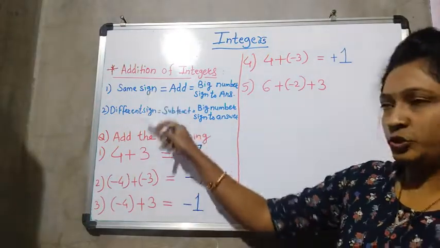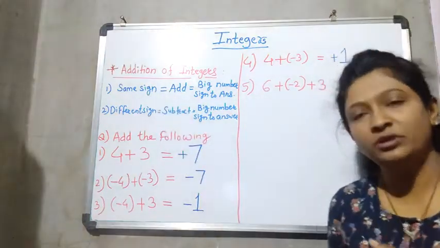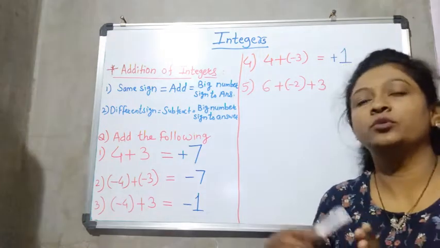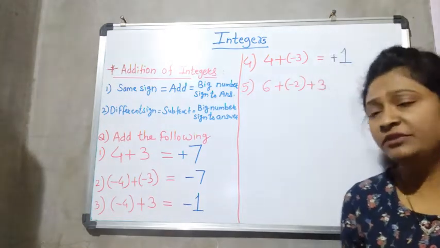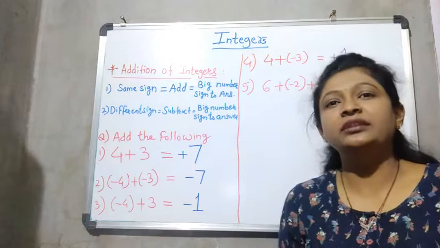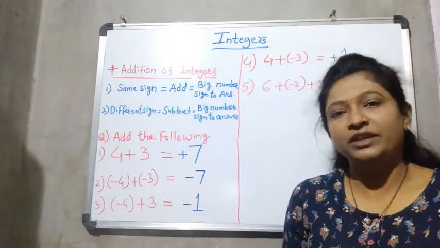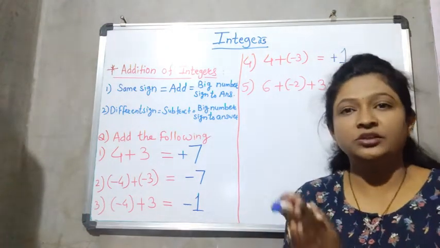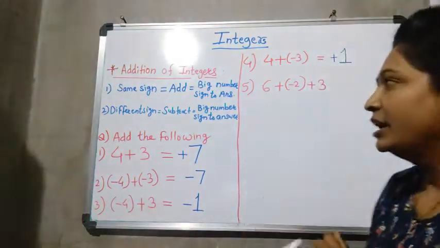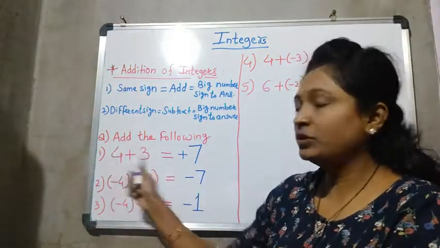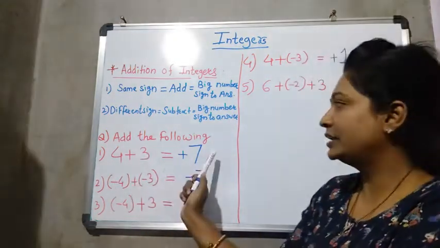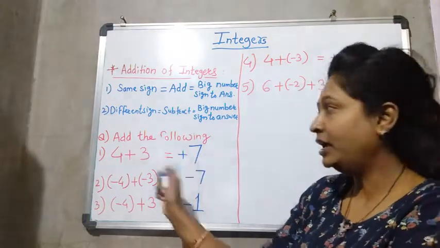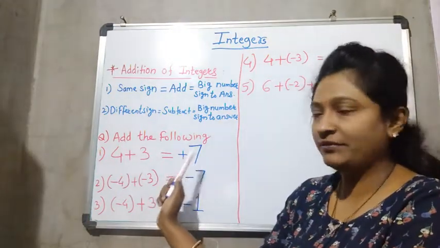Always remember these two rules: if the two numbers have the same sign, we have to add those two numbers, and if the two numbers have different signs, then we have to subtract. Whether the question is addition, we still have to subtract those numbers. Now see, 4 plus 3, both positive numbers, so our answer is 7. We add the numbers and give the big number's sign, so plus 7.